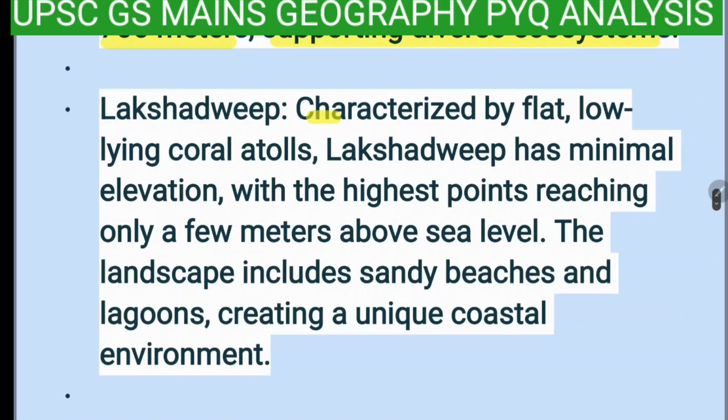Lakshadweep, characterized by flat, low-lying coral atolls. Lakshadweep has minimal elevation, with the highest point reaching only a few meters above the sea level. The landscape includes sandy beaches and lagoons, creating a unique coastal environment.